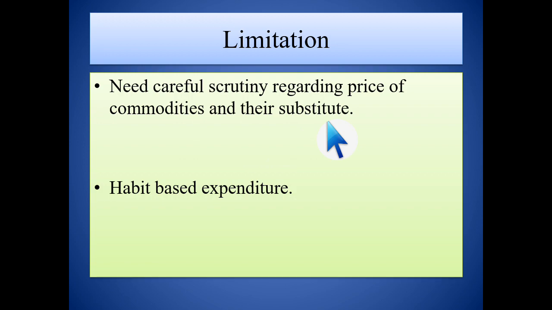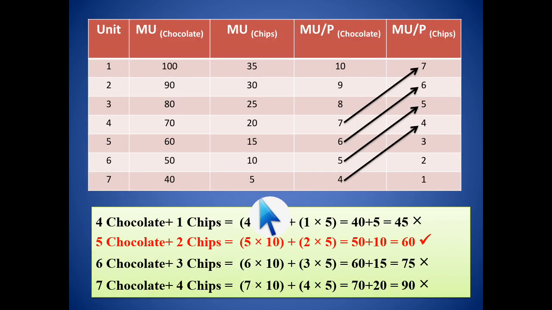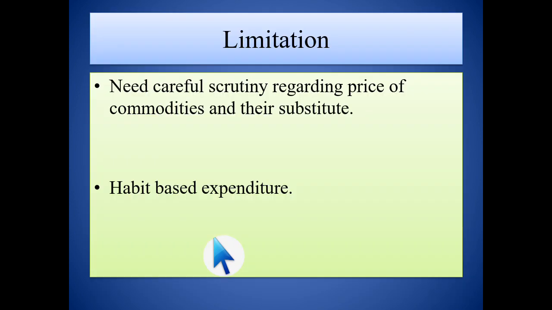Another limitation is habit-based expenditure. What happens here? We should go for 5 chocolates and 2 chips, but my habit is to eat only chocolate. I don't want chips. So what will I do? I cannot operate this law. Yes or no? So these are the 2 limitations.